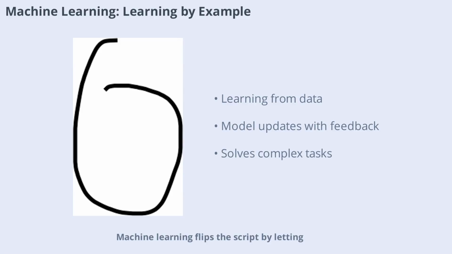Machine learning flips the script by letting computers learn from examples instead of explicit instructions. Just as children learn to recognize objects by seeing many examples, machine learning models improve as they are exposed to more data. By defining a model and a way to update its parameters based on feedback, we can train computers to solve complex tasks that were once thought impossible for machines.